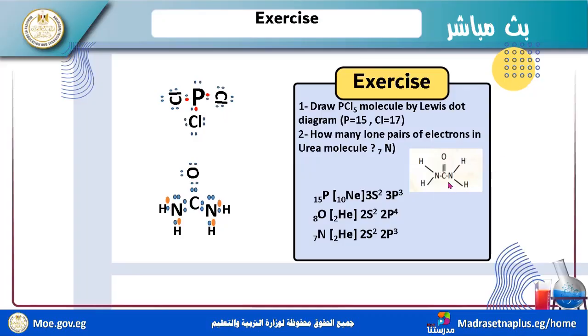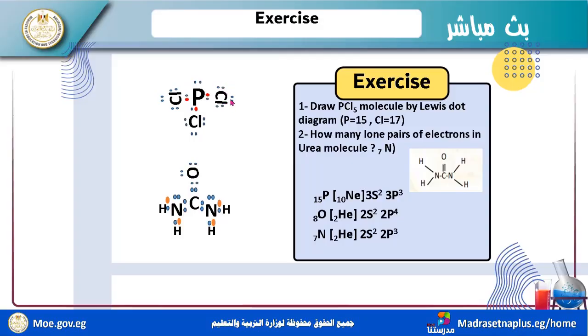This is urea: H2N, C double bond O, N, H, H. Now we have P15, 3s2, 3p3. We have 3 bond pairs. Now for phosphorus, 1, 2, 3, this is a lone pair.